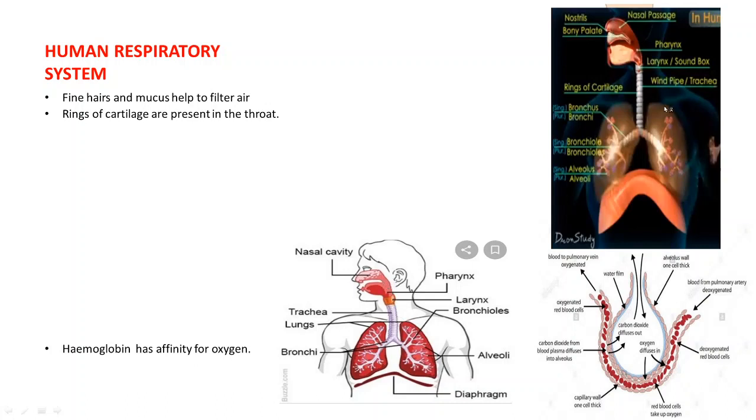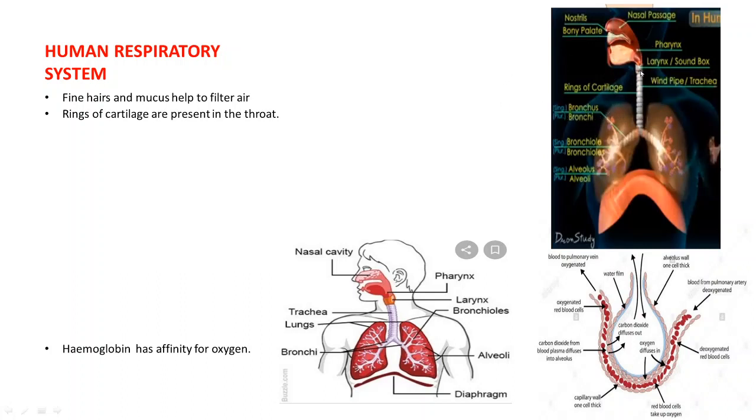Here in this diagram you can see clearly the rings of cartilage present in the throat.